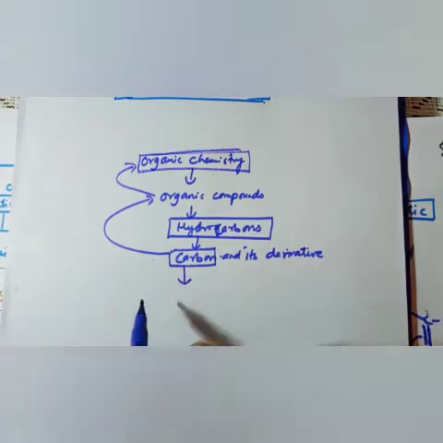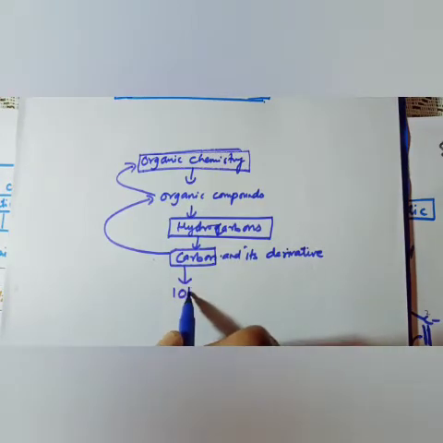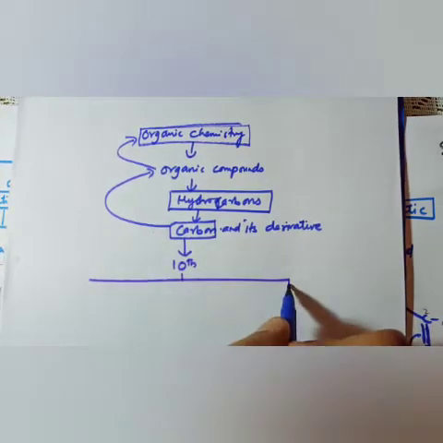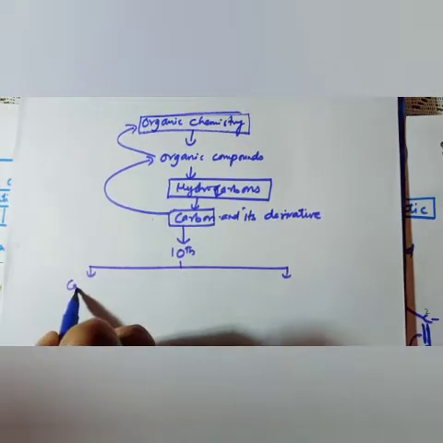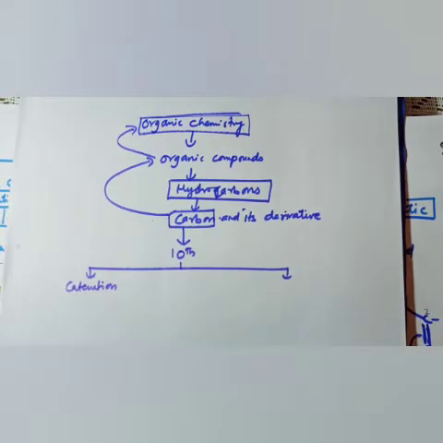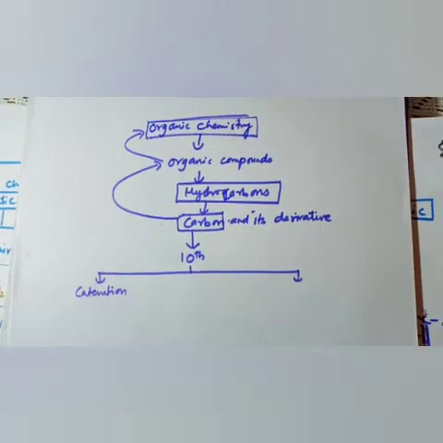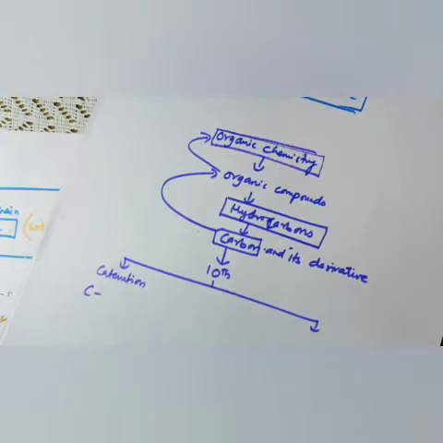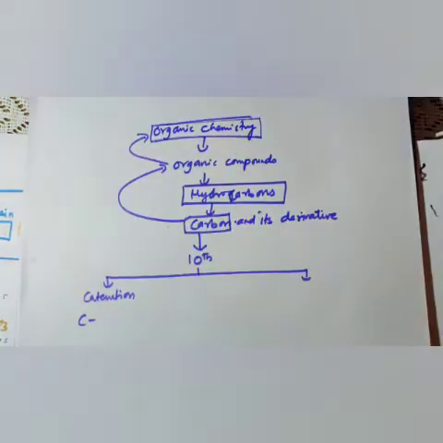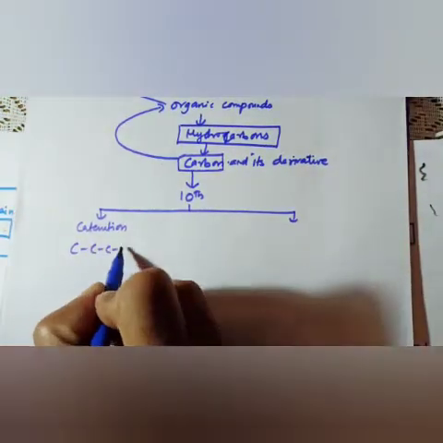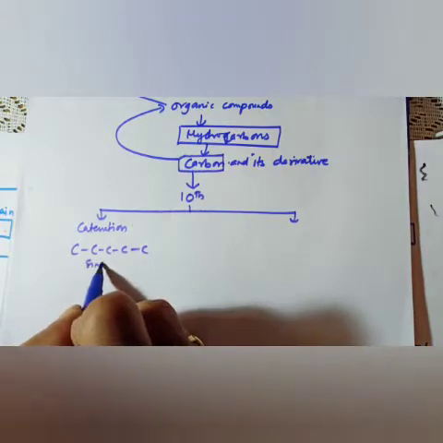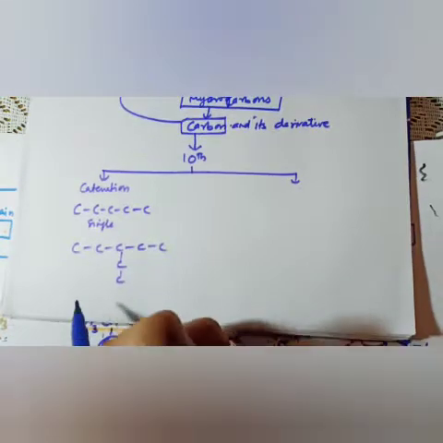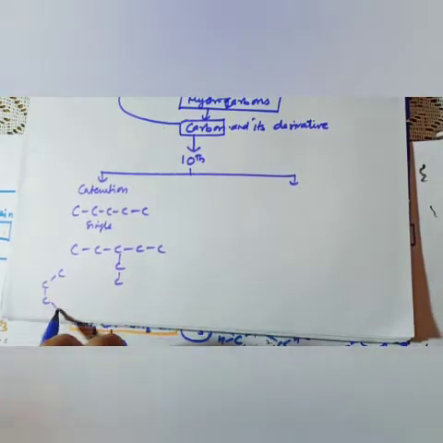Now here carbon is playing a very important role, and if I tell a little bit of history, in 10th class we studied chapter number 4, carbon and its compounds, in which we discussed the basic properties of carbon. The first basic property of carbon is catenation, in which we found that carbon has the tendency to form large compounds by reacting with itself. It can form large compounds in a single chain way, in a branched way, and in a cyclic way.